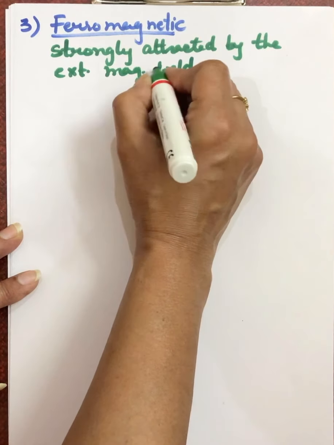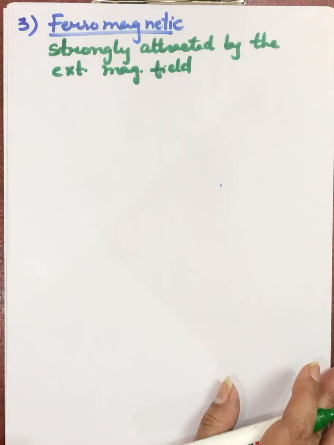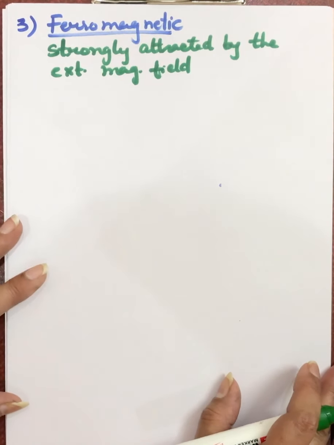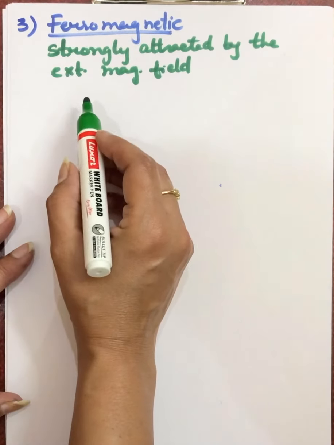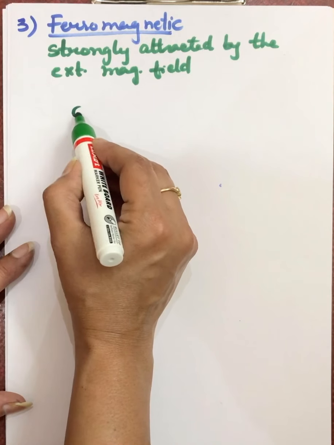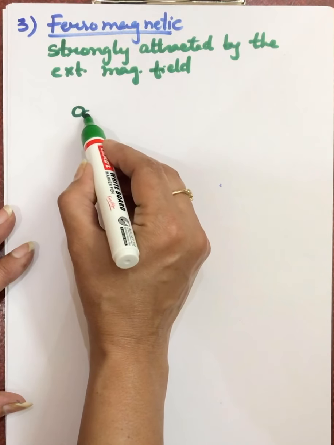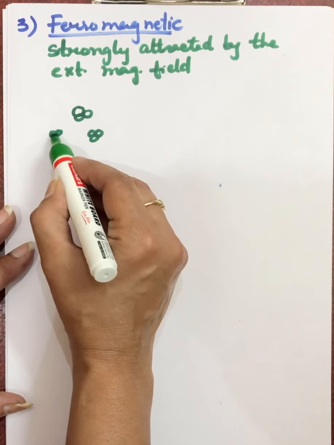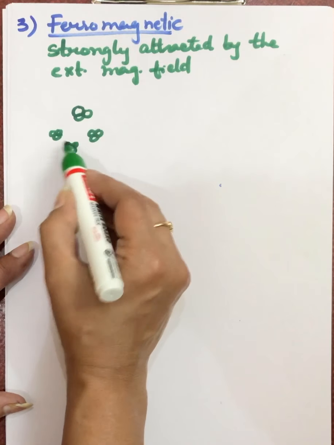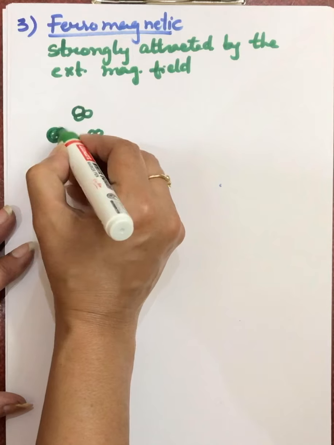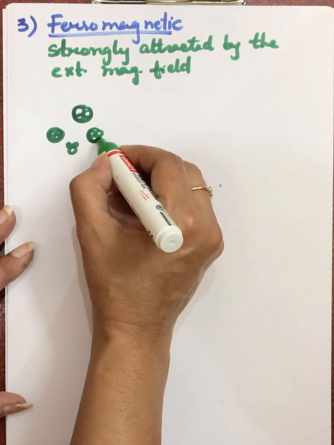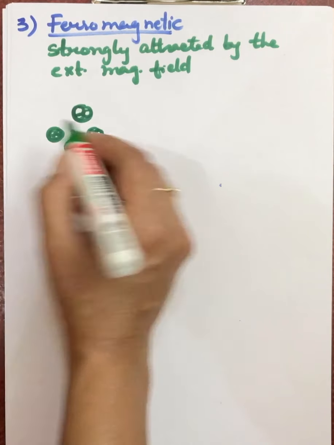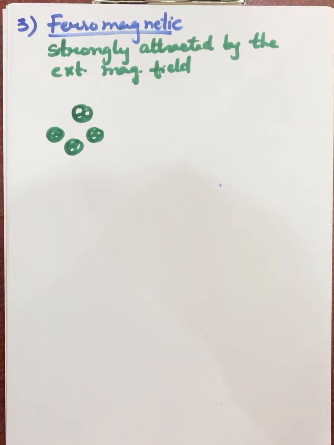Now in these cases, we are not taking the electrons in the orbitals. What happens in these solids is that the metal ions of these substances group together in small regions, and when they group together, what do they form? Domains. These are called domains.